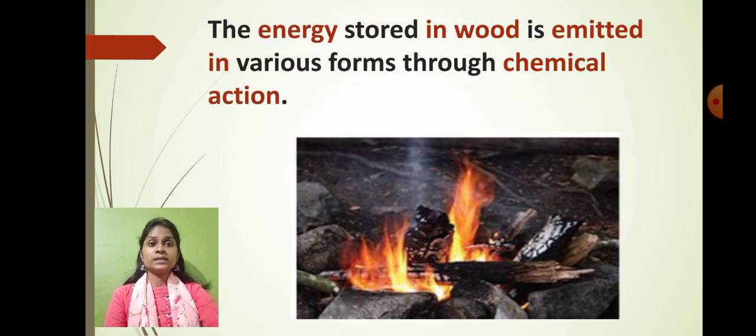And you must have seen that whenever we burn wood, it gets converted into coal. That means whatever components are present in the wood are completely converted into coal. So can we say that it is a type of chemical reaction? The energy stored in the wood is emitted in various forms through the chemical reaction. The chemical reaction is one of the ways by which chemicals are released from the wooden material, right?